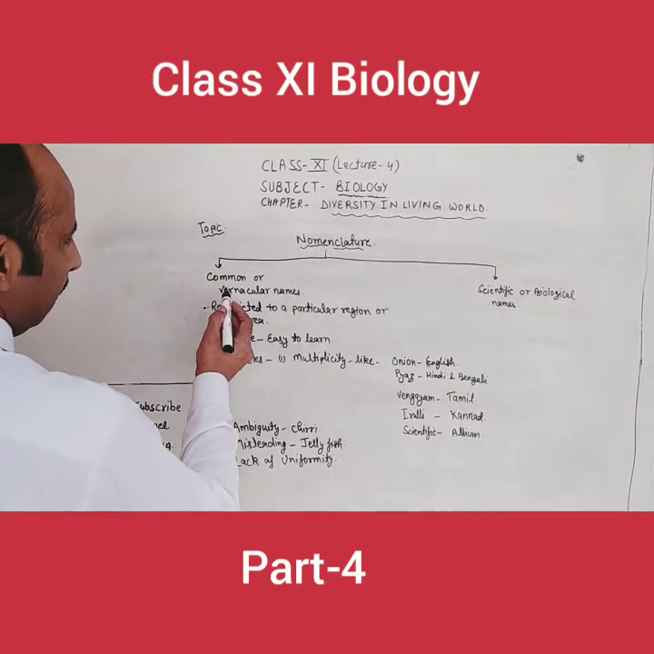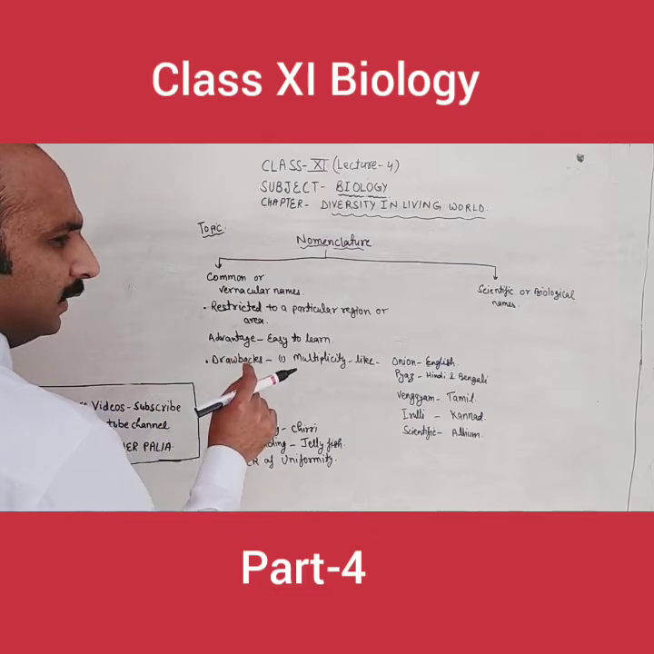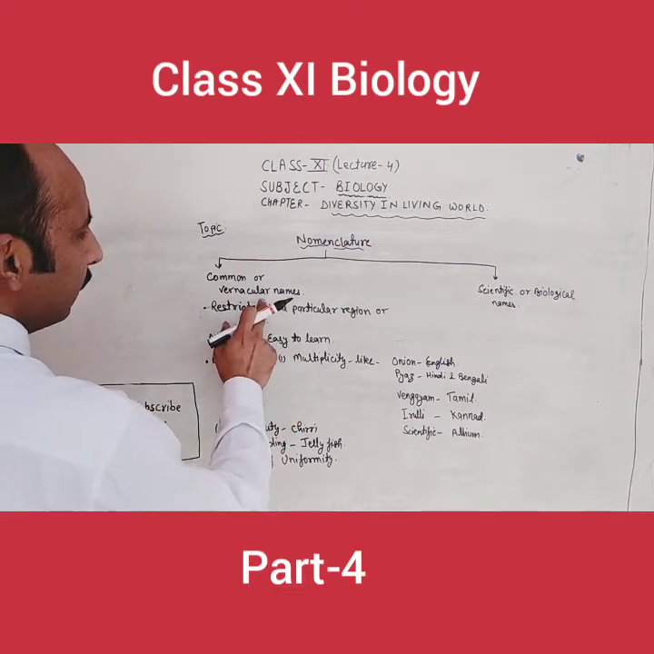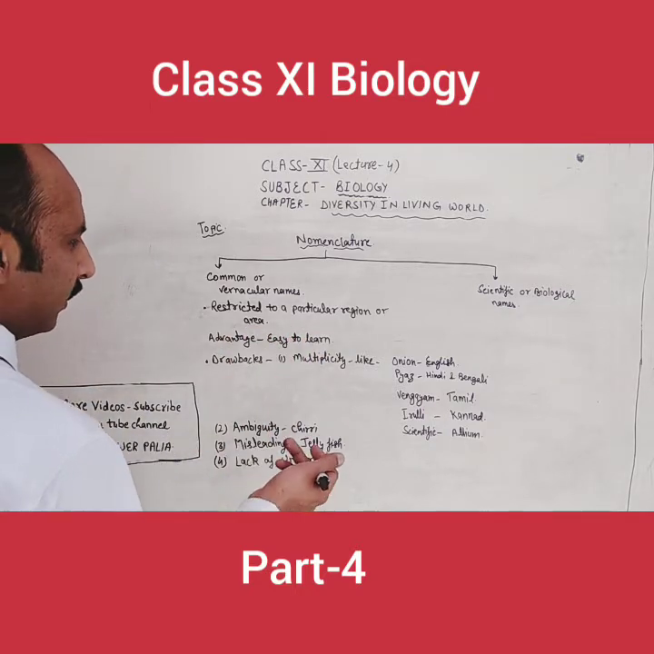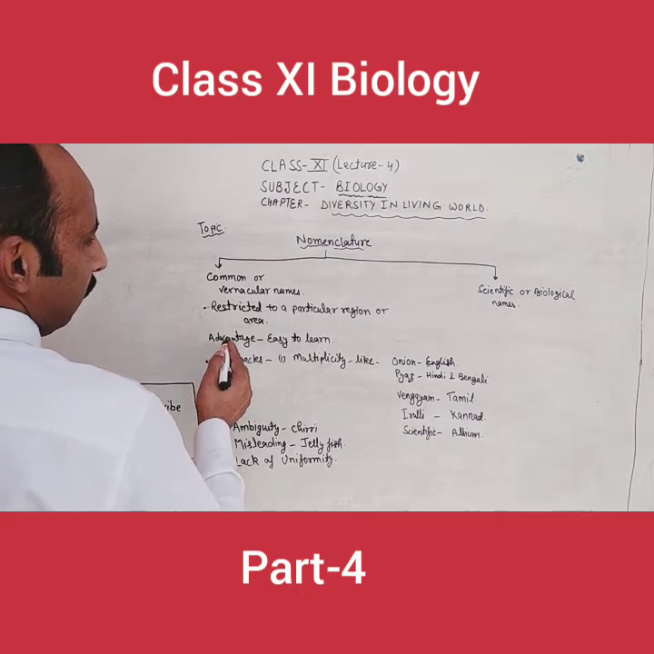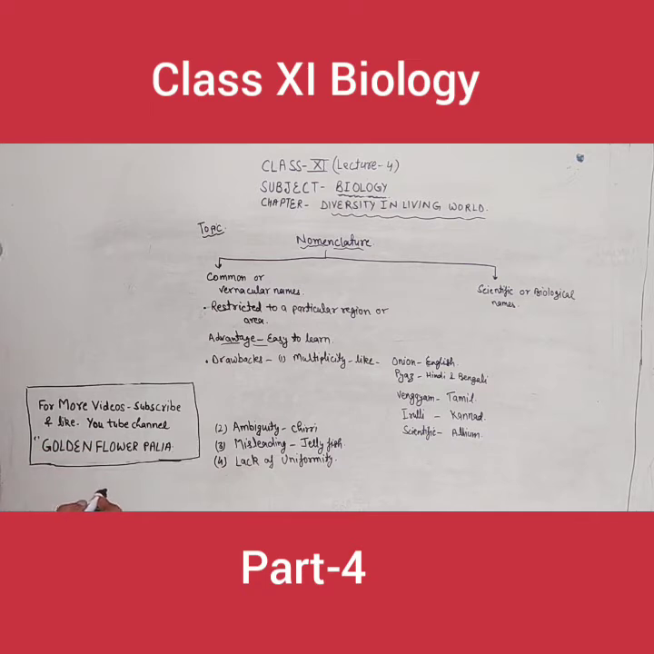Now these are the common or vernacular names given by the society to a particular organism. These names are restricted to a particular area, meaning they will change from place to place. Now this is the advantage of the common name. What is the advantage of the common names? They are easy to learn. In our local society, these names are mostly accepted and followed by different people.